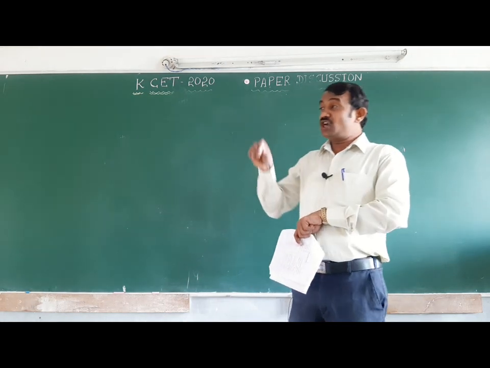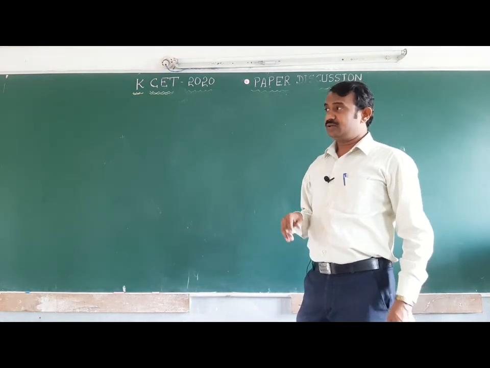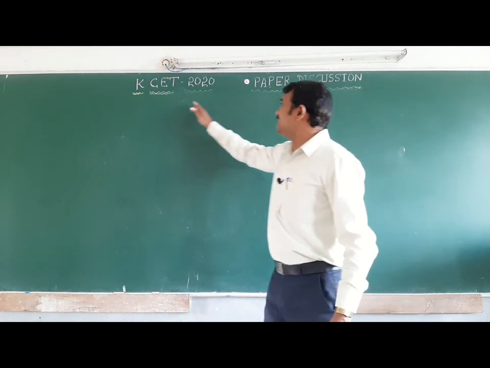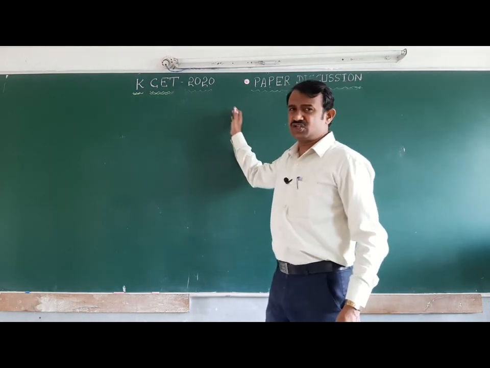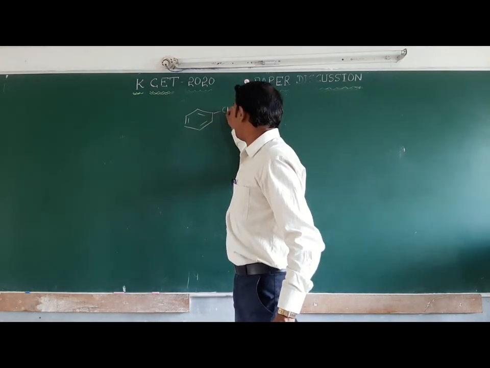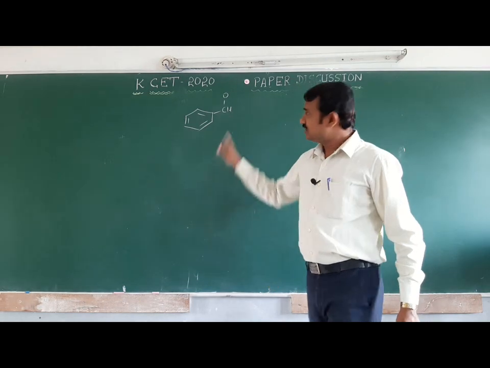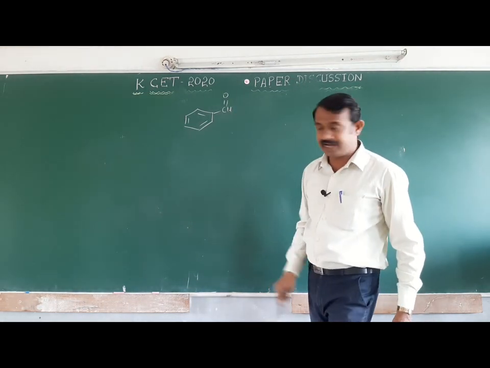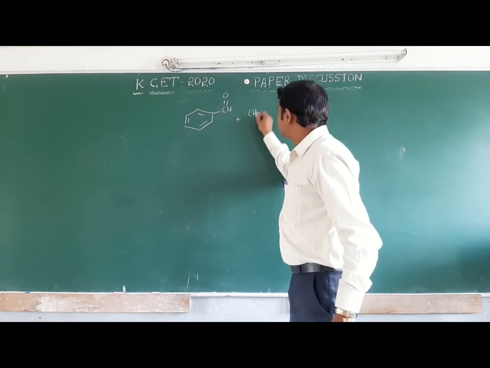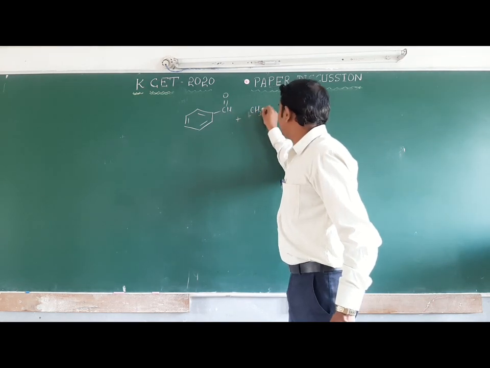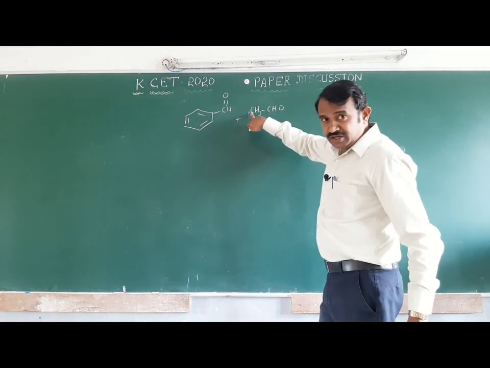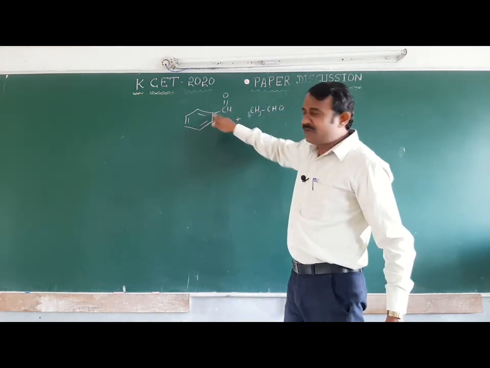Next, an aldehyde which contains alpha hydrogen forms aldol. In case we take cross aldol condensation, cross aldol means CH3CHO and CH3CHO, that is aldol. Suppose I take benzaldehyde, C6H5CHO. This is very important. We have to write benzaldehyde here. Next, another aldehyde, CH3CHO, acetaldehyde. This aldehyde contains alpha hydrogen, the other does not contain alpha hydrogen, but any one aldehyde with alpha hydrogen is enough.